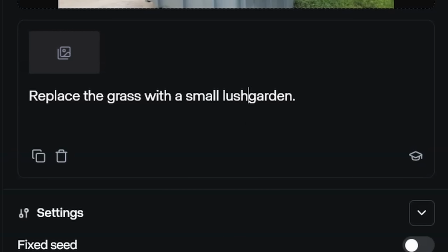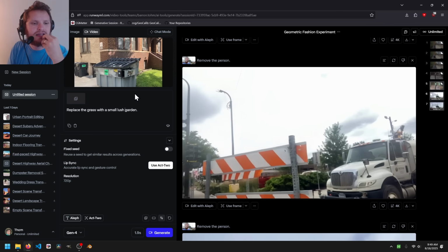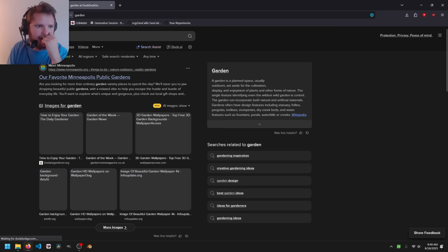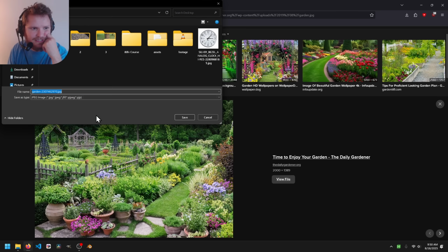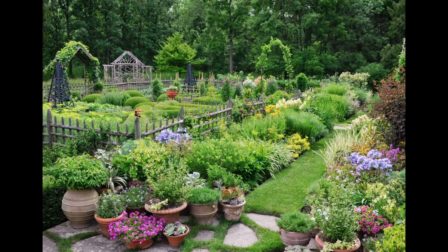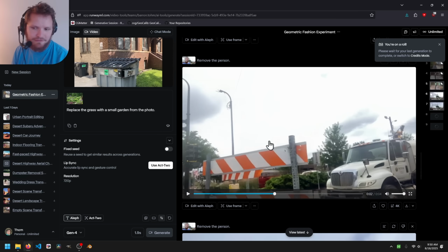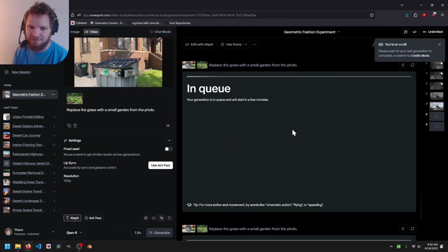I don't want to go overboard, and I'm worried that the word lush will draw attention and add all these eye-catching flowers. I know what we can do, we can find an image reference that may help. So I'm going to save the image and say use this garden. How do I want to say this? Replace the grass with a small garden from the photo. And I think this is one that would benefit from multiple generations. I assume it would look very different each time.